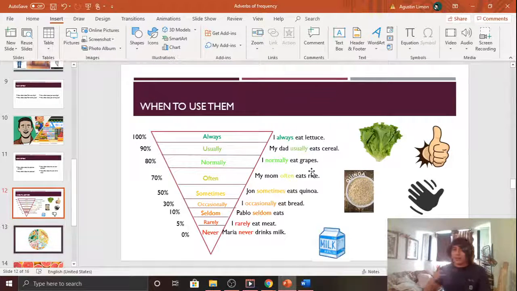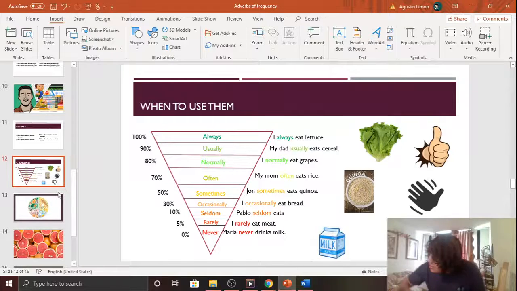Very good. Since we never am vegan. Pretty funny. If you're vegan and you never eat meats or all those sorts of products, so you seldom eat them, you rarely eat them, or you never eat them, or probably occasionally you could eat them, but it's not really good for you to always eat them. So that's why we don't really section them on the top part.